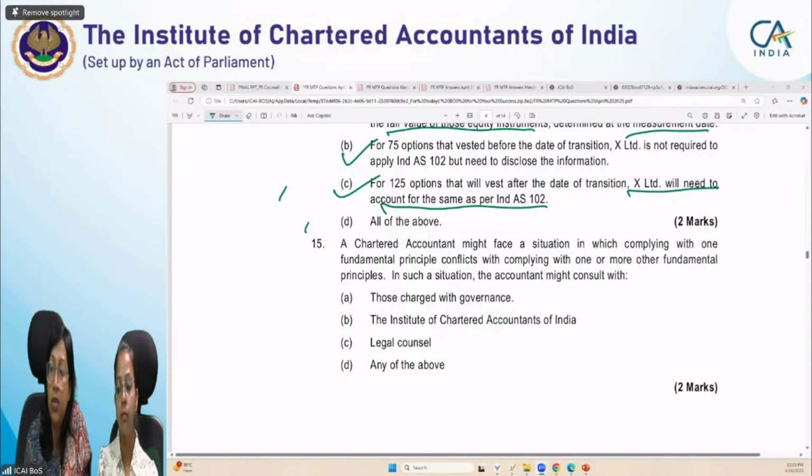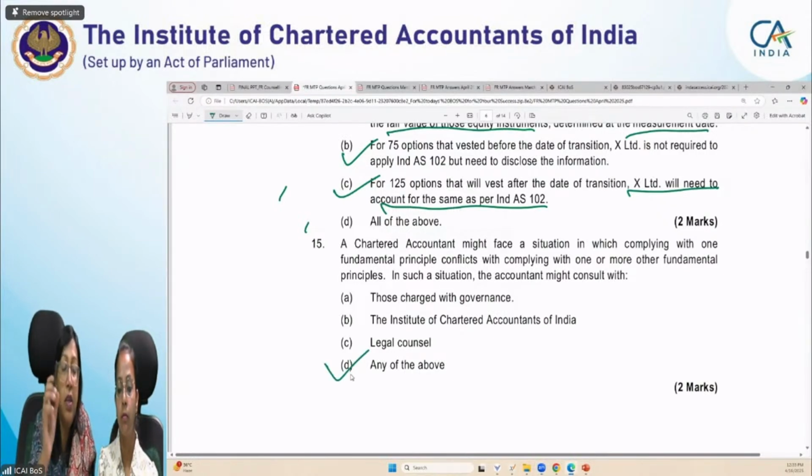So the correct option is any of the above, because you can take guidance from any of them, since they are authoritative organizations. Okay. So students, by this we have ended our MTP 1.